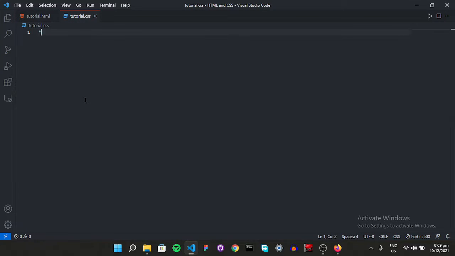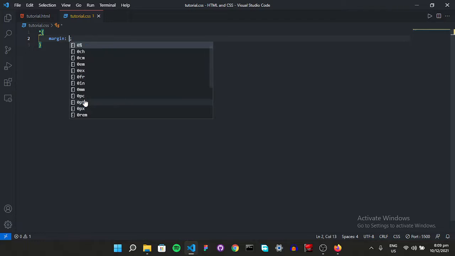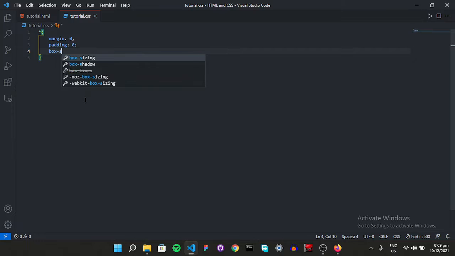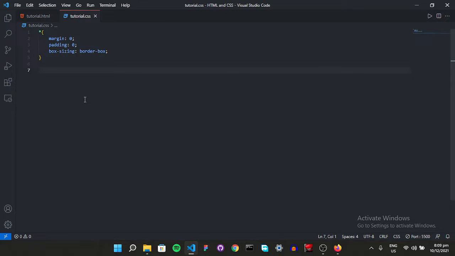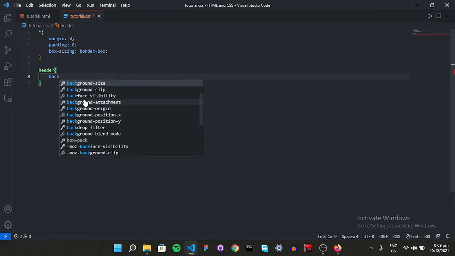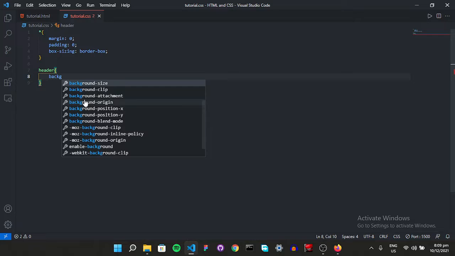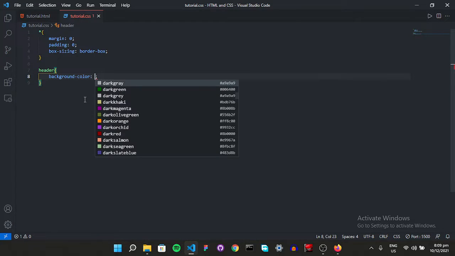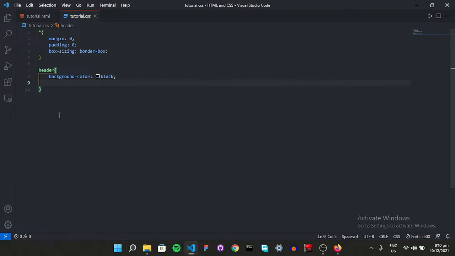So first of all, let's remove the basic styling. So all the margins and padding 0, and box-sizing border-box. Okay, so now let's target our header. So for our header, we're going to have a background color. I have made it on my Figma, but I think I have to change it. Let's say for now, for tutorial, let's make it black. And our color, we're going to use white.